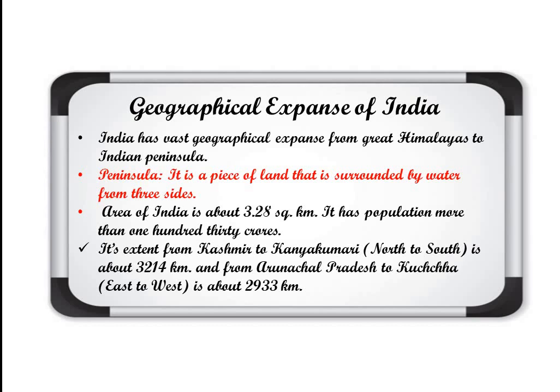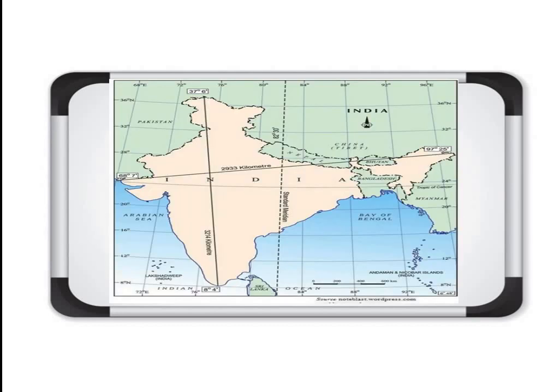If the question is there, explain that India has a vast geographical expanse, you can write all these points there: area, then the extent from north to south and from east to west. Now see the map. Here we know that we have done the area. This area we talked about, clear. Then we have done north to south, meaning from here to here. This distance is 3214 kilometers, clear.